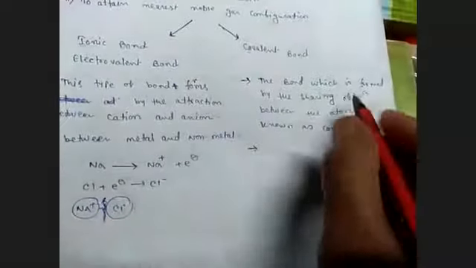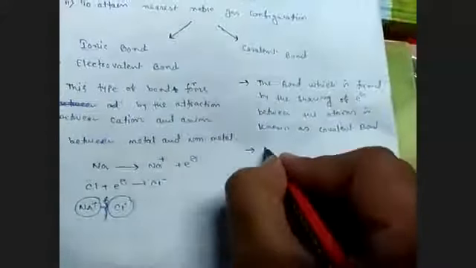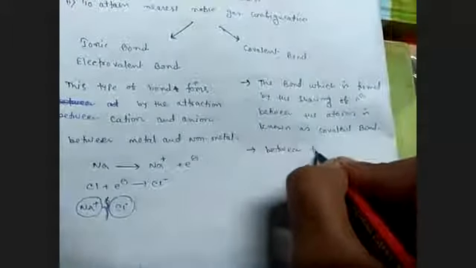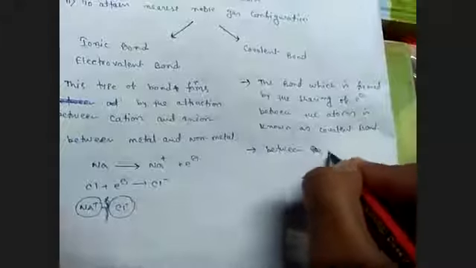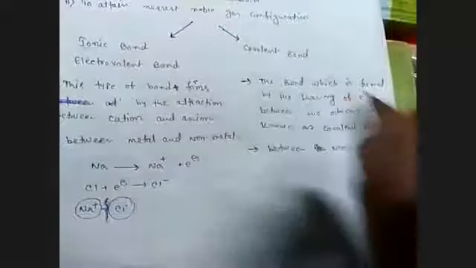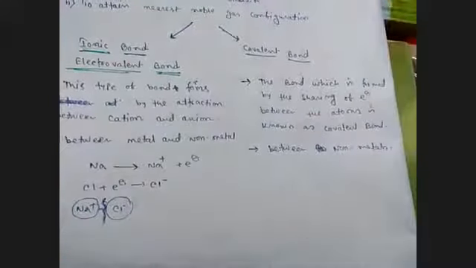Now, electron is shared, not for metal. Metal only donates electron. So this is formed between non-metals. Okay. If there are only non-metals, that means the bond is known as covalent bond. And if the bond is formed between metal and non-metal or by the ions, then it is known as ionic or covalent.